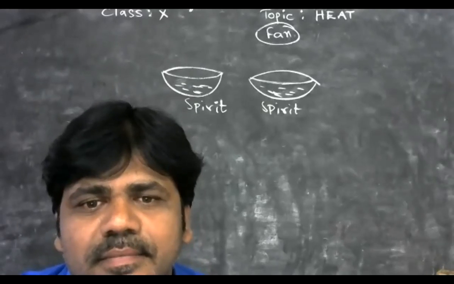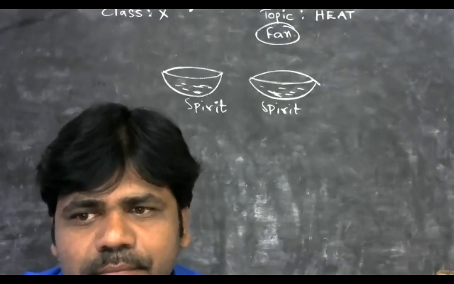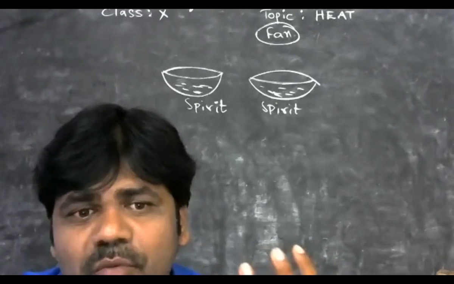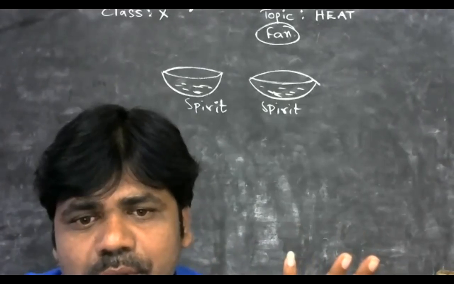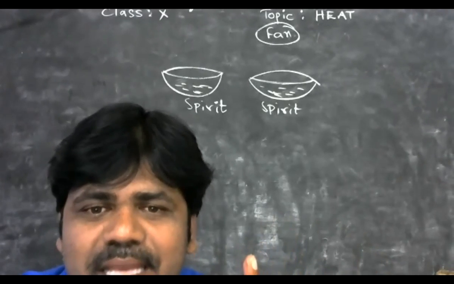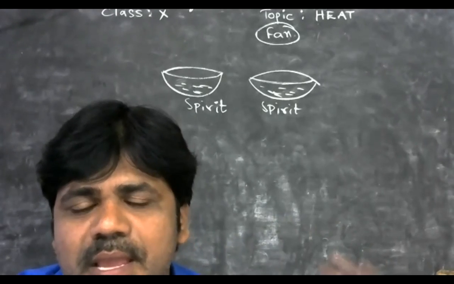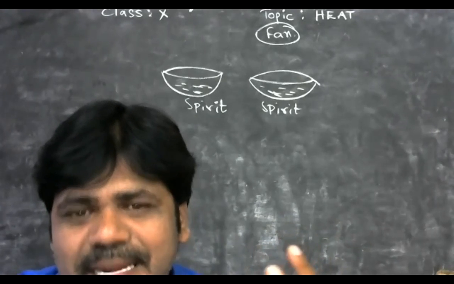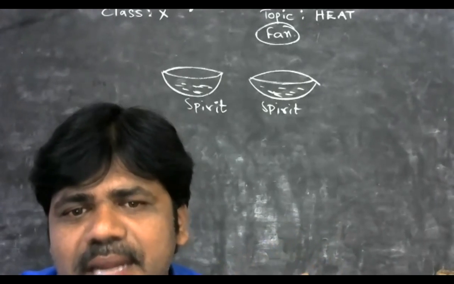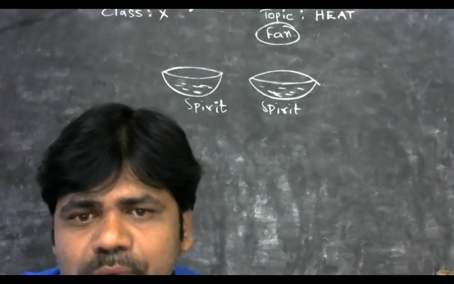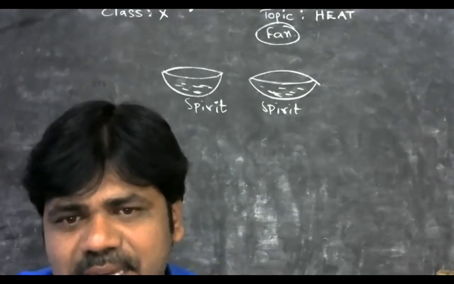Okay. And you also observe that in oceans or rivers or ponds, especially in the summer season, the ponds dry up. So what happened? Where does this water go? Here the water is converted into gaseous state, that is, vapor state, by the sun's heat. That means liquid state to gaseous state.